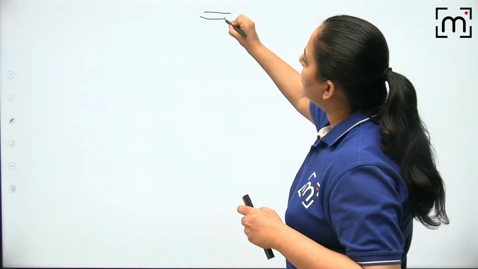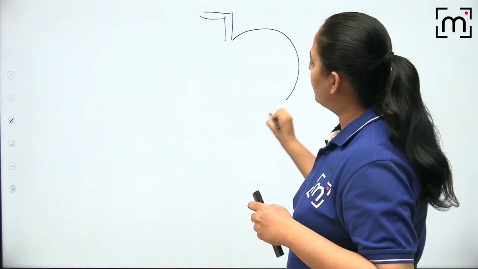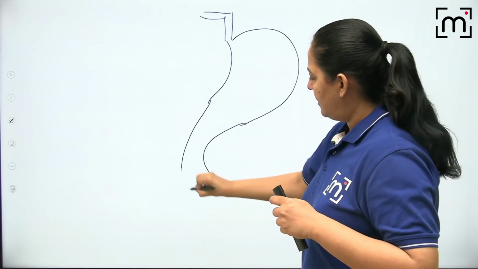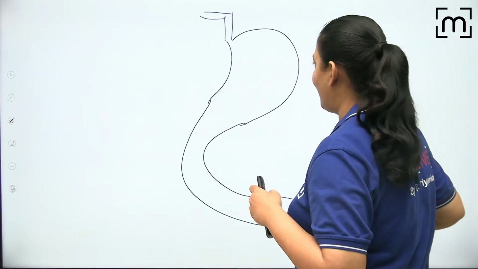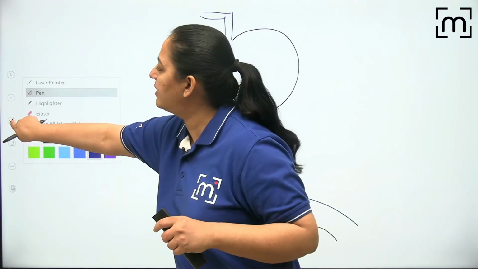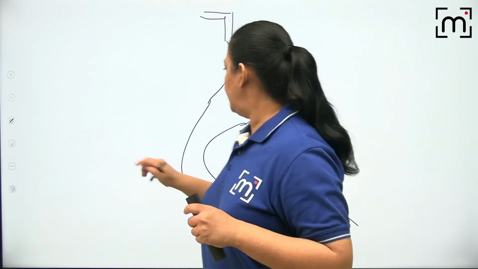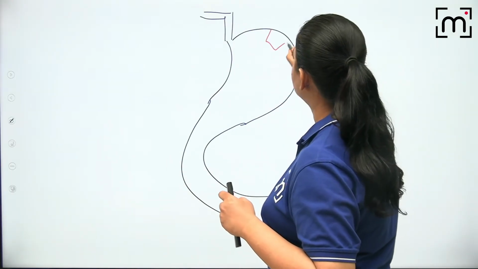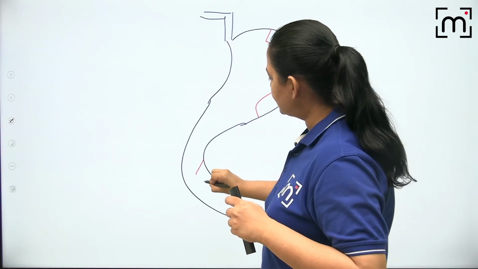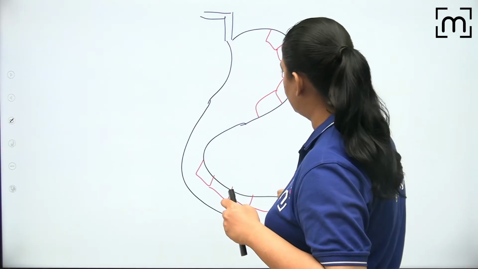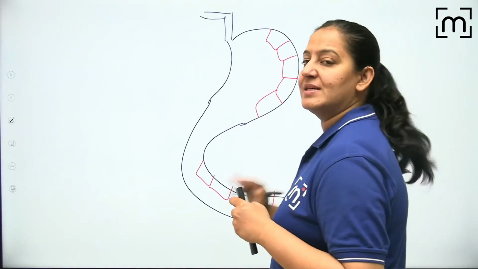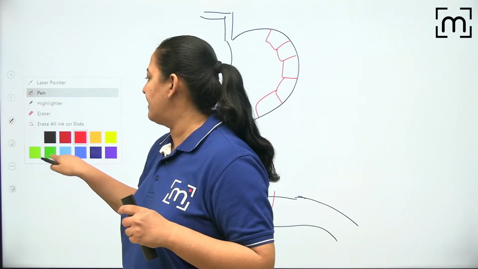So let me draw the esophagus, let me draw the stomach, and let me draw the intestine. We will understand everything with the basics, right? And let me draw a few cells. Okay, let me change the color. So these are the cells of the stomach, and these are the cells of the intestine. Let me draw a few cells here also, here also. So this is the mucosa. Behind the mucosa is the submucosa. In the submucosa, blood vessels are present.